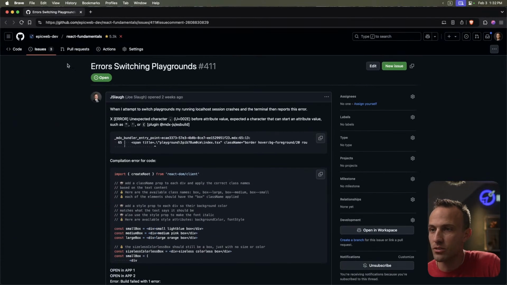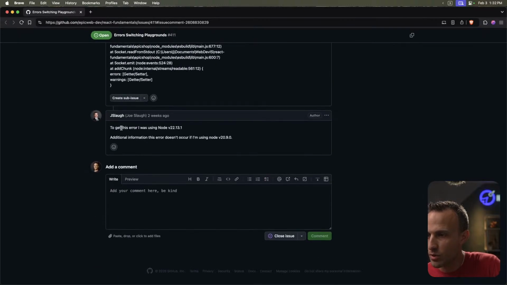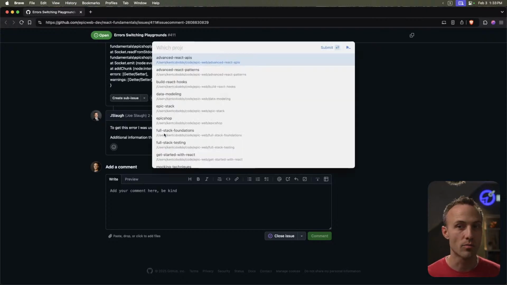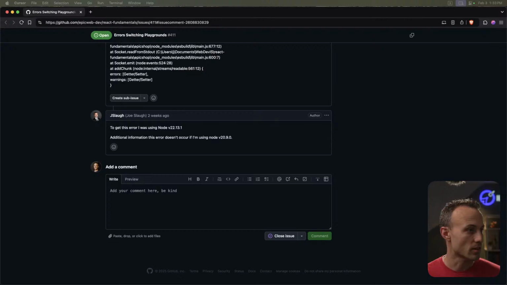I've got this issue on React Fundamentals Workshop, error switching playgrounds. Looks like it could be using a more recent version of Node. I am now using a more recent version of Node on this computer by default, and so maybe I can reproduce it. React Fundamentals, and there we go.